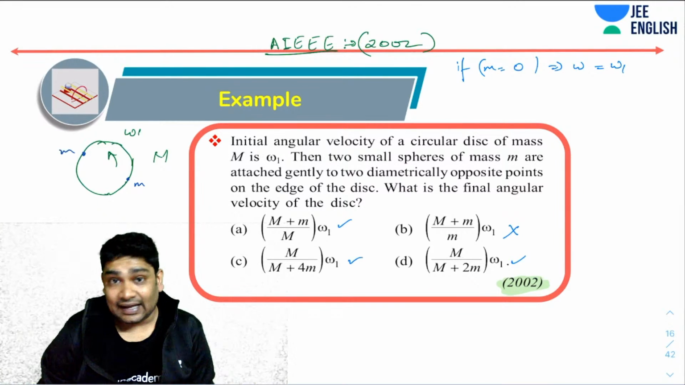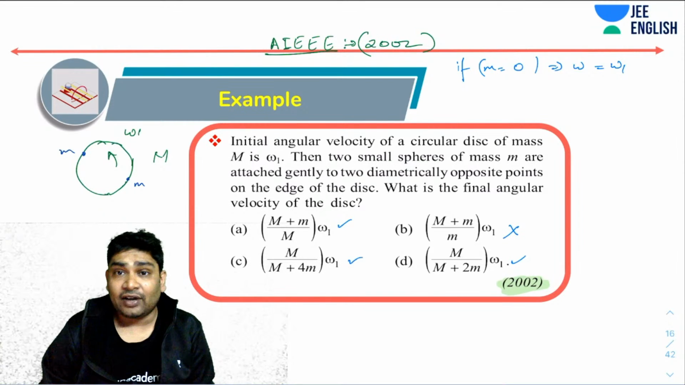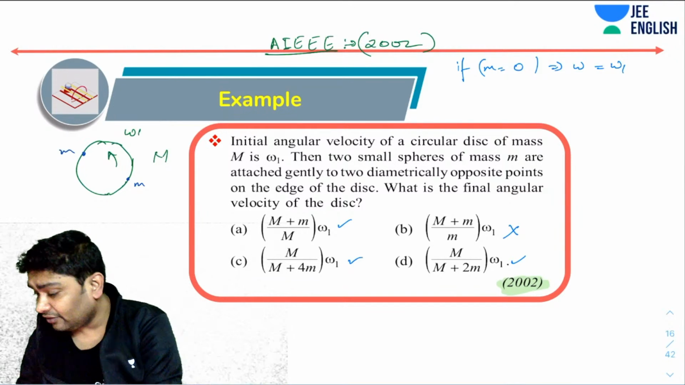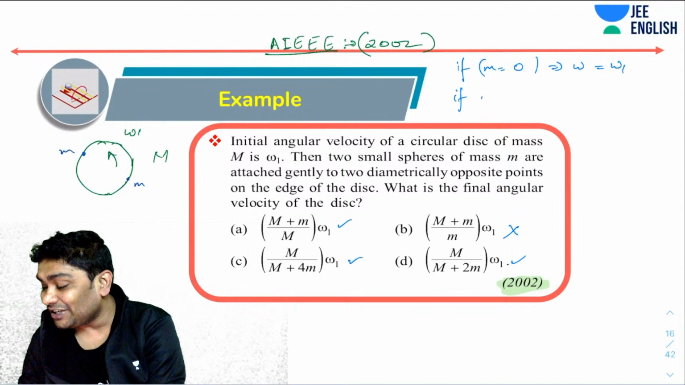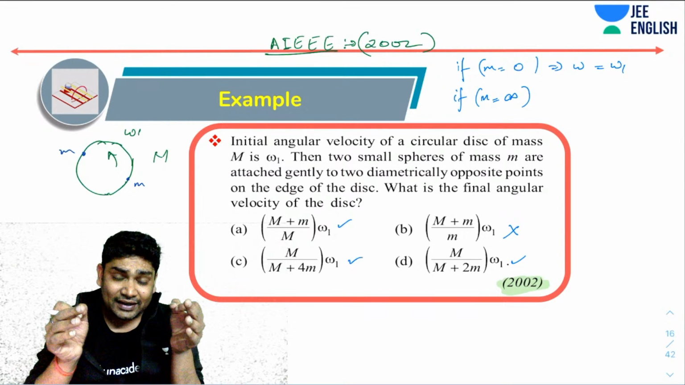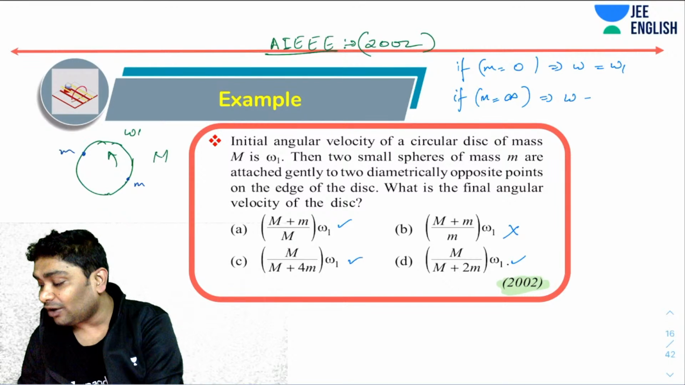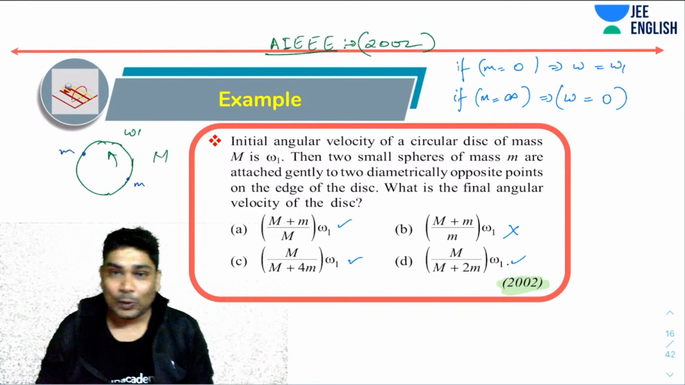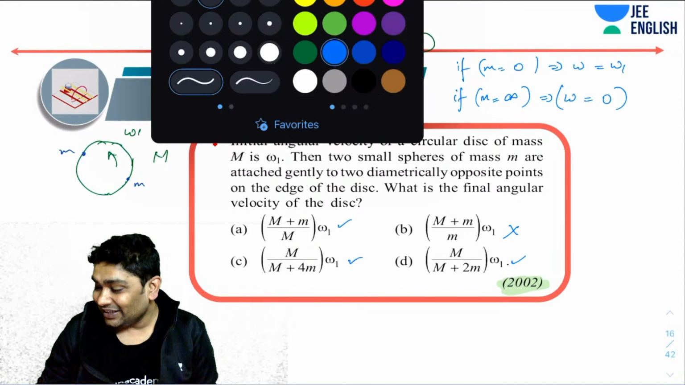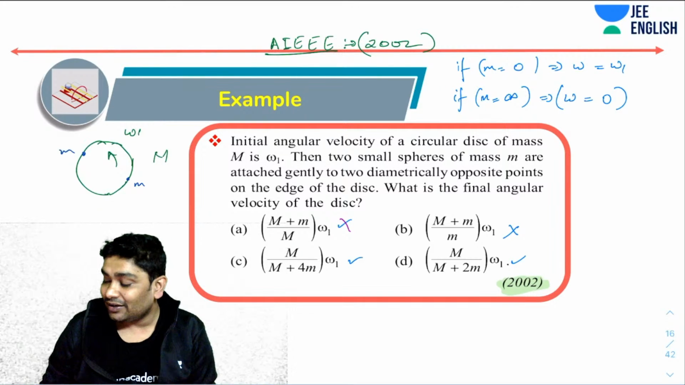Second thing that I can do is, what if my small m is infinite? Always try to substitute these values, 0 and infinite. If small m is infinite, if I'm adding infinite mass to the disk, then you realize it should stop. It cannot rotate. So omega should be 0. So let's substitute. Do I get that here? No, I don't. So if small m is infinite, then this does not reduce to 0. So this is eliminated.